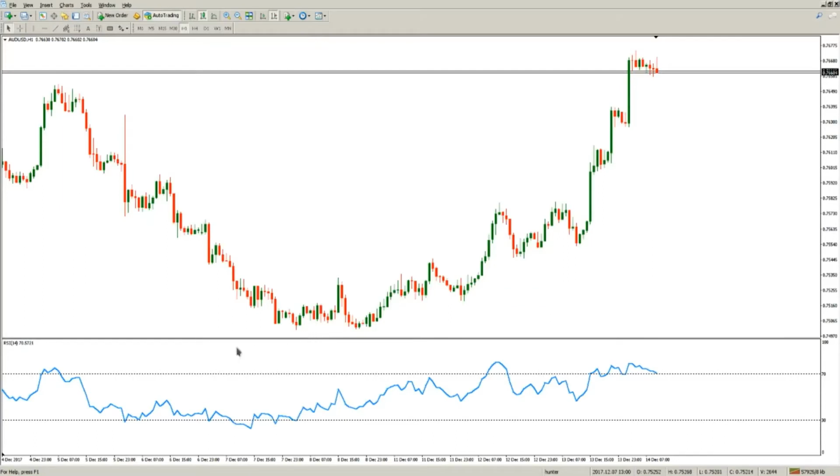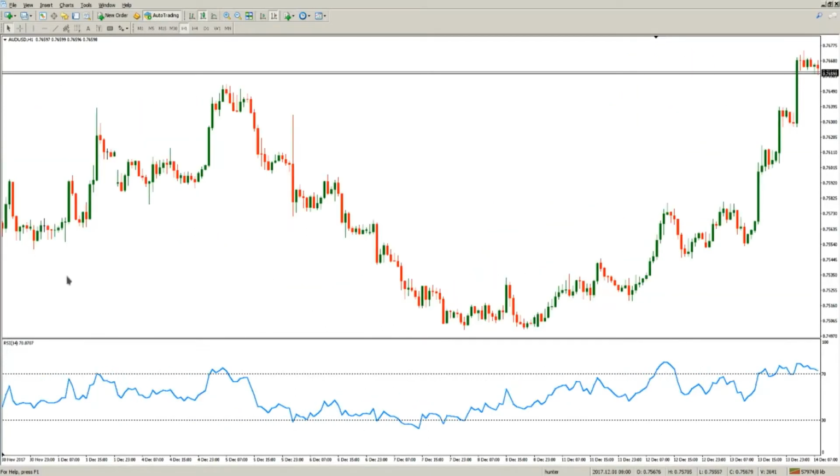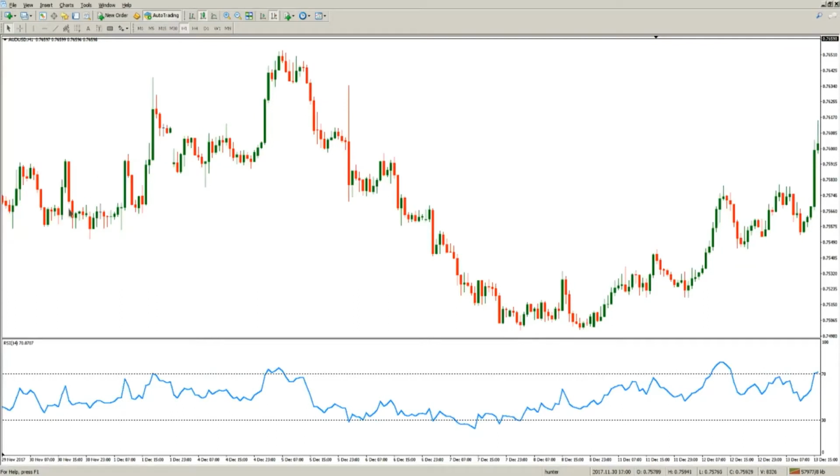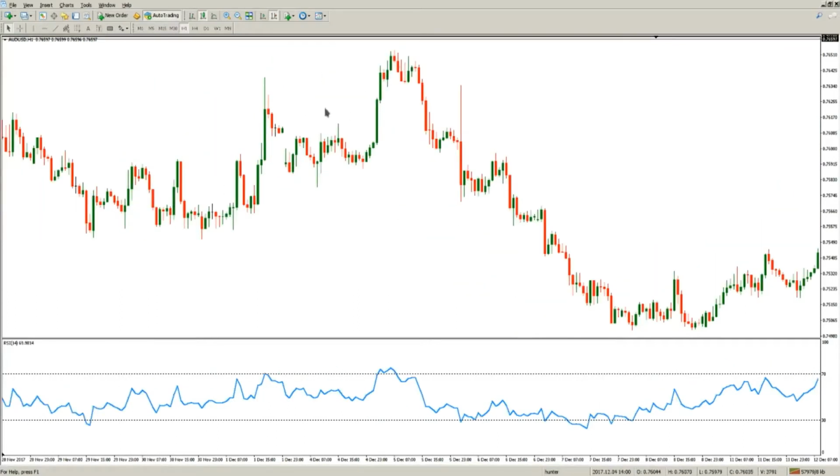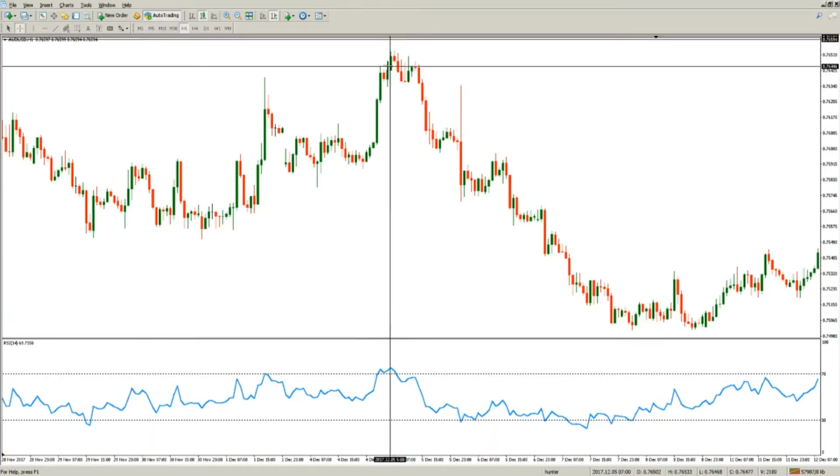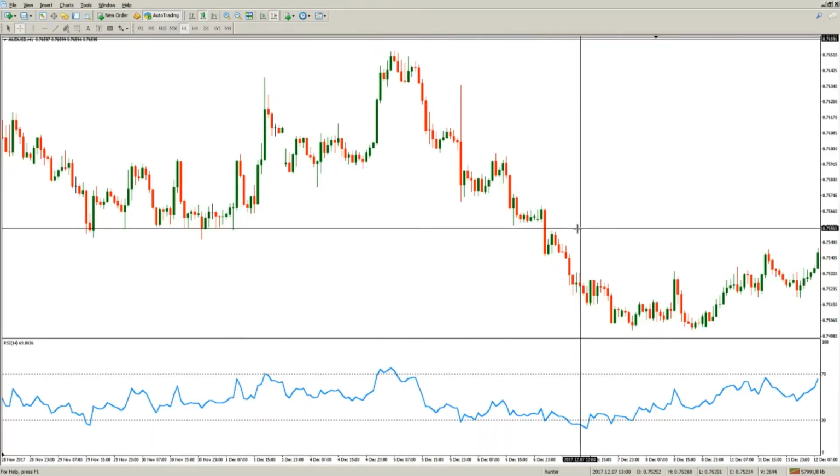Looking at the dominant direction in any market, we can see that these zones sometimes are indicating reversal points, like here. The dominant direction was up, and this overbought zone indicates a reversal.